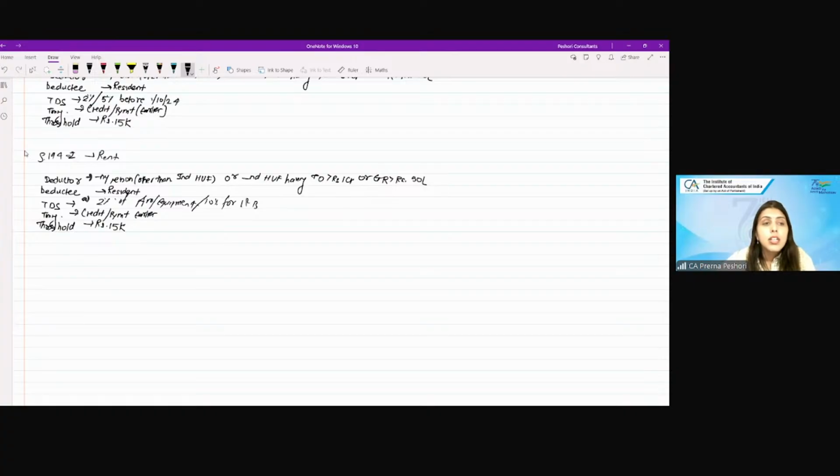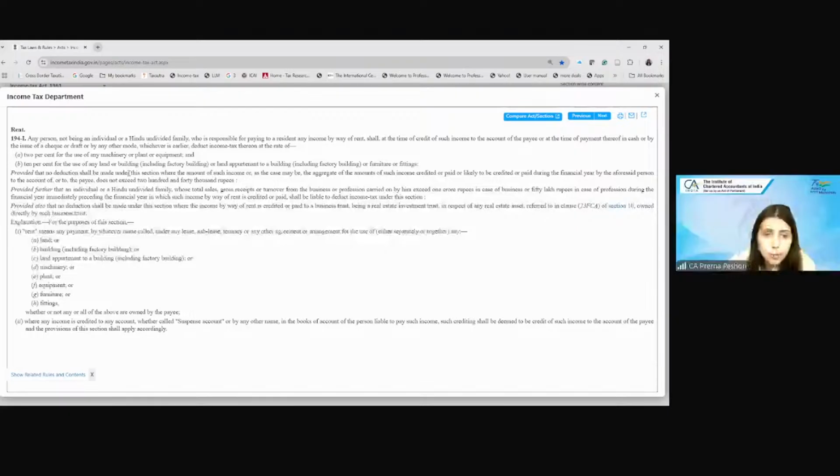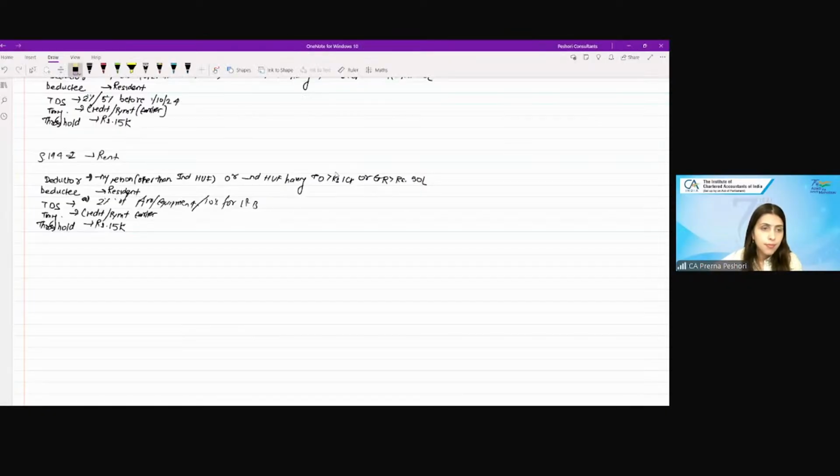Then what it says: provided that no deduction under this section shall be made if the aggregate amount of income credited or paid during the financial year does not exceed rupees 2,40,000. So the threshold here is 2,40,000.